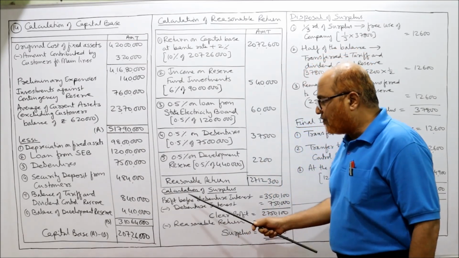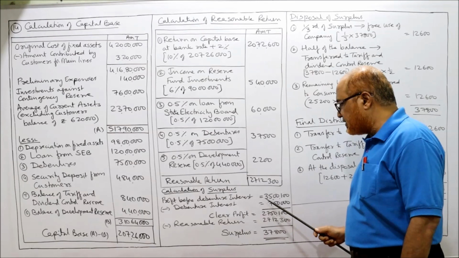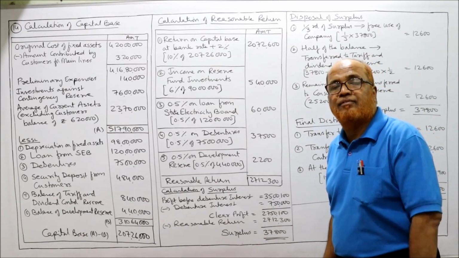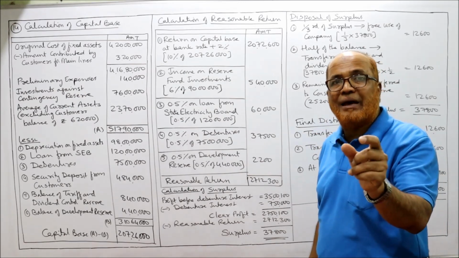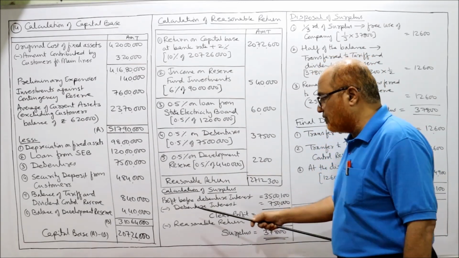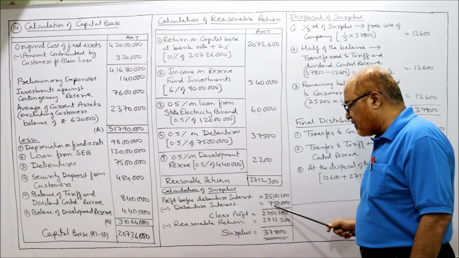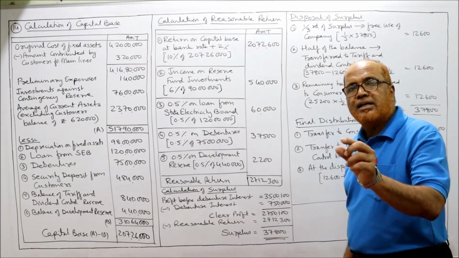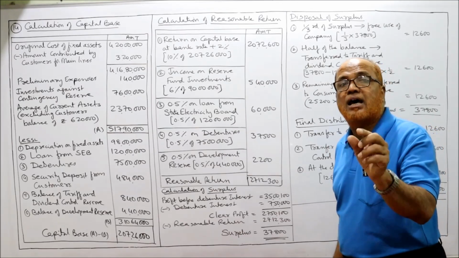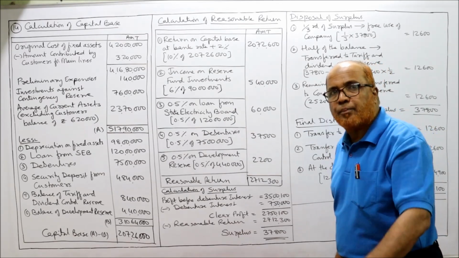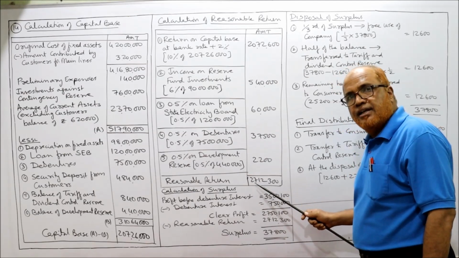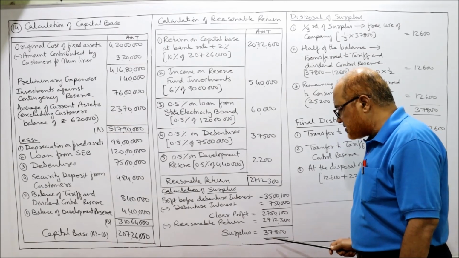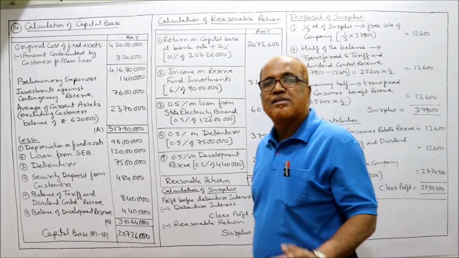Surplus. The profit before debenture interest is given as 35,100. And debenture interest is given as 7,50,000. Interest on debentures 7,50,000 given in the problem, so deduct it. We get 27,50,100, which is the clear profit. From clear profit, deduct RR, 27,12,300. So the remaining amount, 37,800, is the surplus.